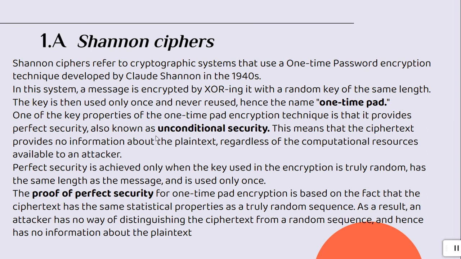One of the key properties of the one-time pad encryption technique is that it provides perfect security, also known as unconditional security. This means that the ciphertext provides no information about the plain text, regardless of the computational resources available to an attacker. Perfect security is achieved only when the key used in the encryption is truly random, has the same length as the message, and is used only once. The proof of perfect security for one-time pad encryption is based on the fact that the ciphertext has the same statistical properties as a truly random sequence. As a result, an attacker has no way of distinguishing the ciphertext from a random sequence and hence has no information about the plain text.